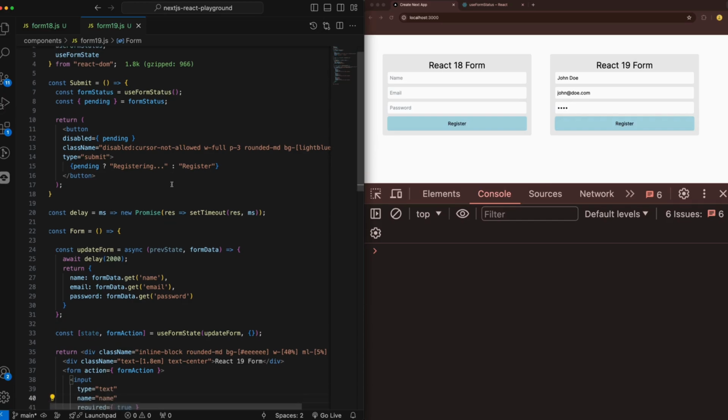So this is what I wanted to show you today in this video, and I hope that you found it interesting and it has helped you in some way for future projects or future applications that you want to build in React 19.